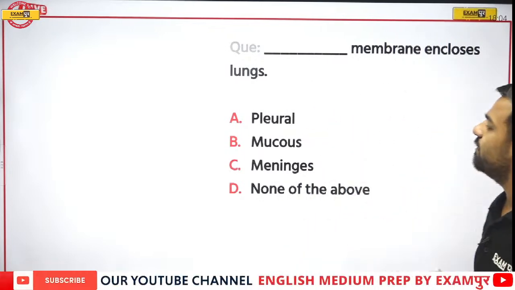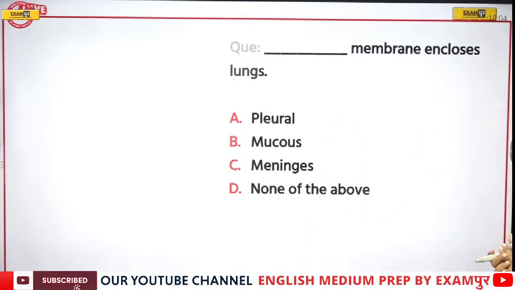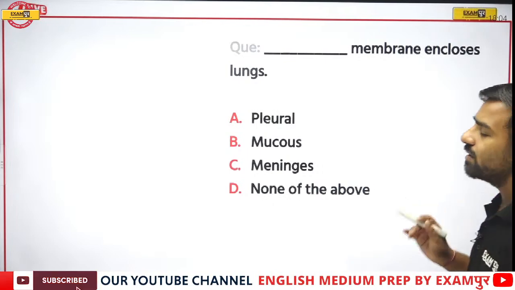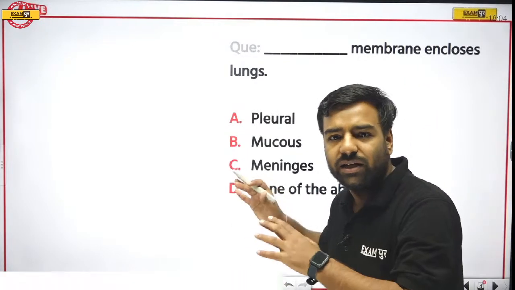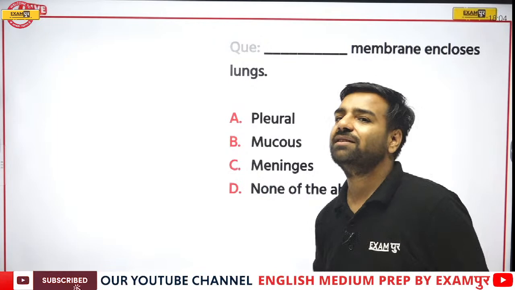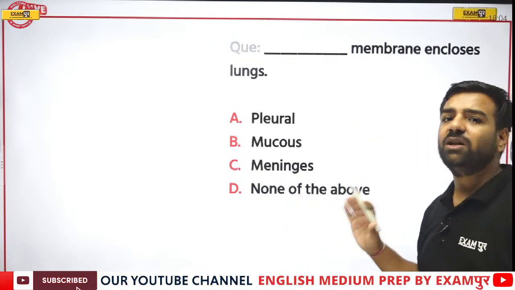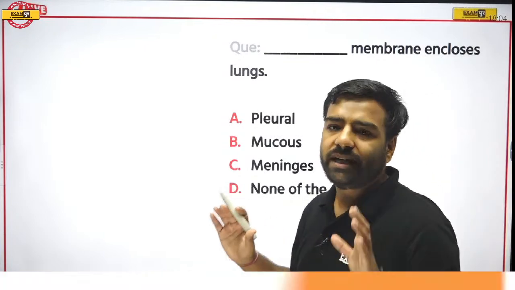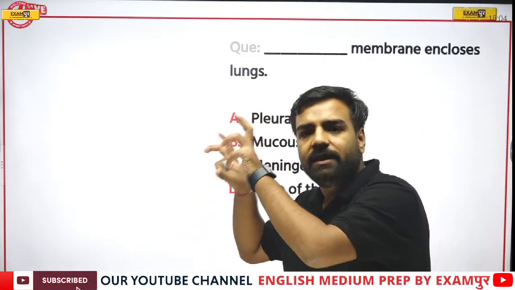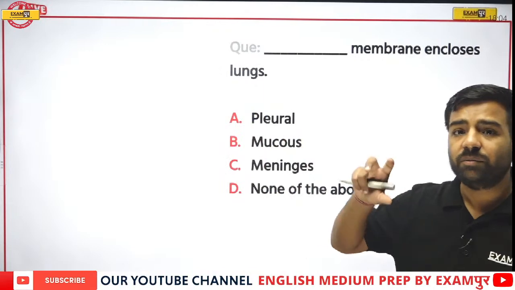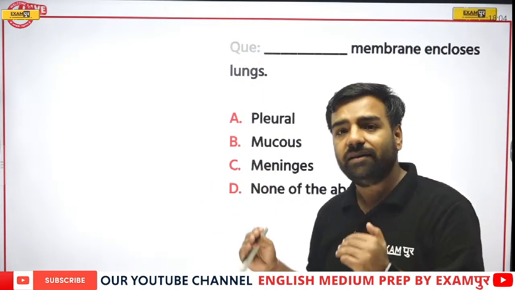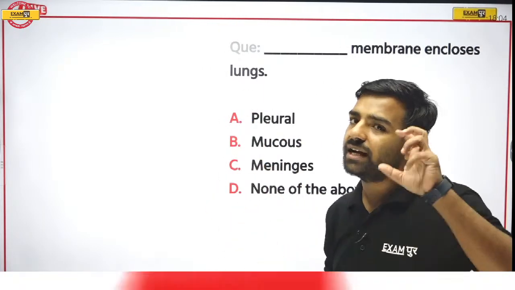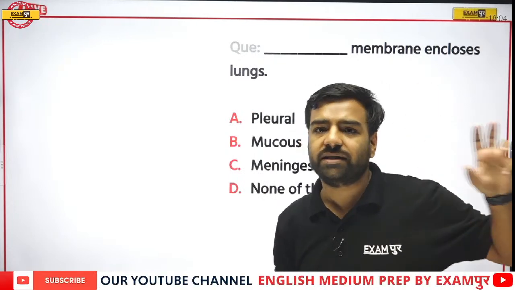There are options A, B, C, D. Is it pleura? Is it mucus? Is it meninges? Or is it none of the above? Can you answer this? I've just told you about this, and this question is already asked in many of the examinations. I'll be continuing the lecture in the same manner. We'll be understanding the facts, we'll be having questions from previous years, and after understanding the whole theory, we'll again have a discussion of previous years' question answers.